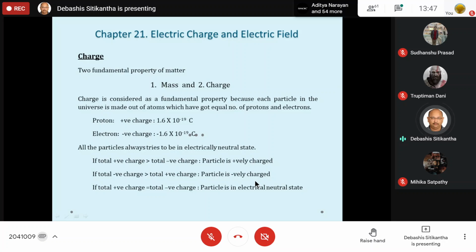So, what is this electrically neutral state? If the total positive charge is greater than the total negative charge, then the body is considered to be positively charged. Similarly, if the negative charge is greater than the positive charge, the body is said to be negatively charged. If positive charge and negative charge are equal in number, then the body is considered to be in an electrically neutral state.